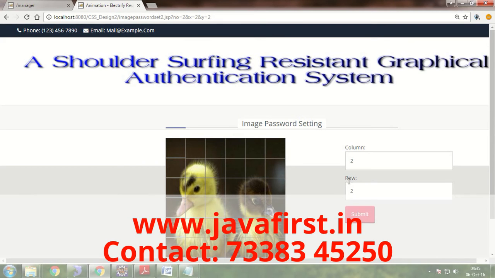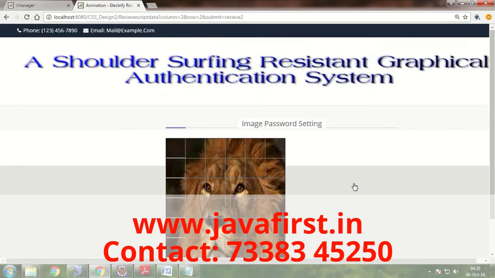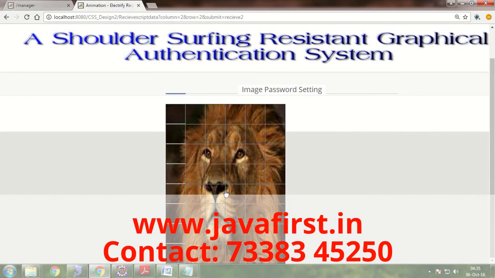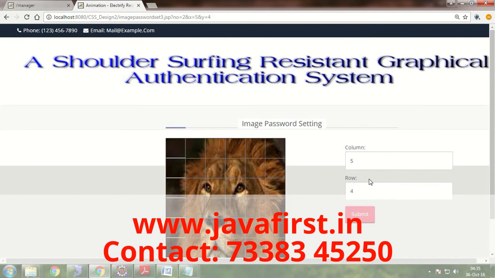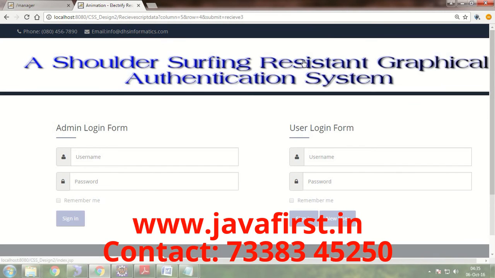This is the second location selected by the user. In the third image, this is the location selected by the user. Now the password has been set successfully and the user added successfully.